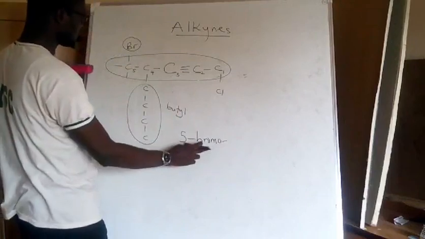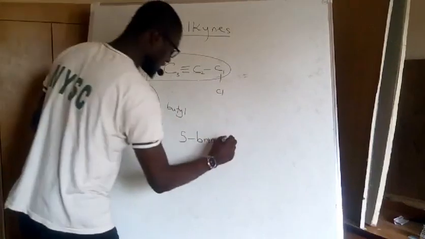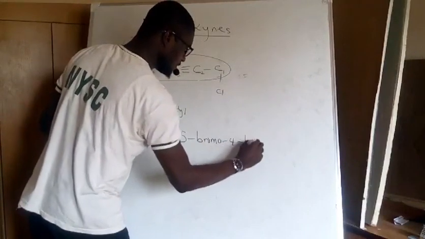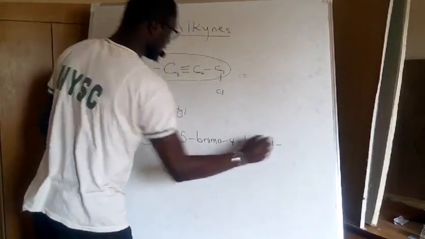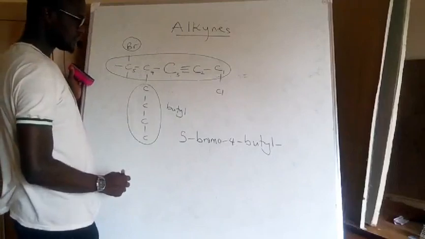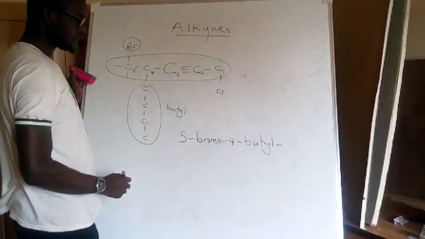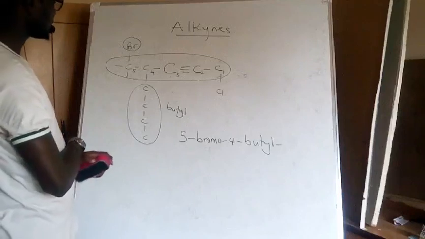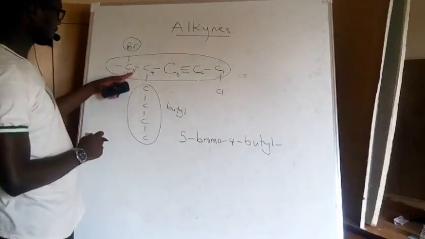So 5-bromo, 4-butyl. Then the compound has 5 carbon atoms.